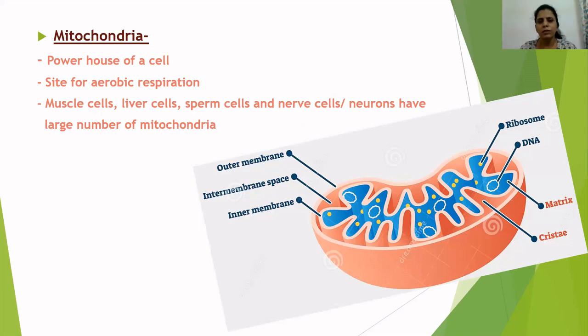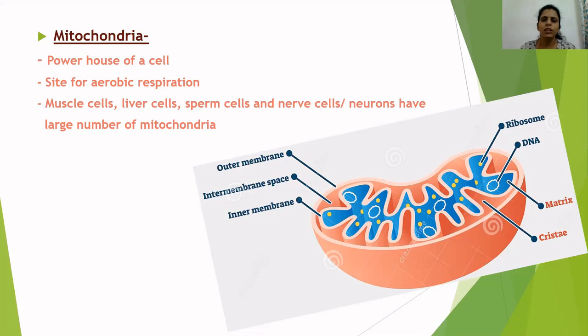We have studied the five kingdom classification system of R.H. Whittaker. In that, only kingdom one, that is kingdom Monera, is made up completely of bacteria. They are all prokaryotes. Apart from kingdom Monera, all four kingdoms, that is kingdom Protista, kingdom Fungi, kingdom Plantae, and kingdom Animalia, are all eukaryotes. So all these eukaryotes have membrane bound cell organelles.